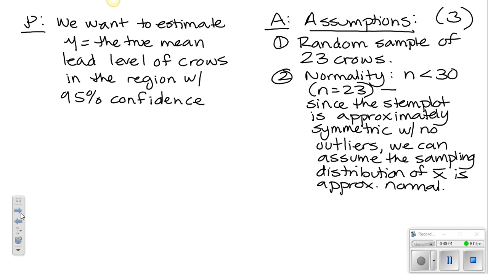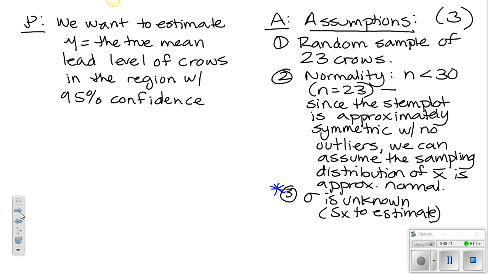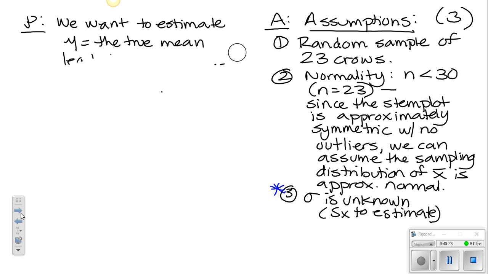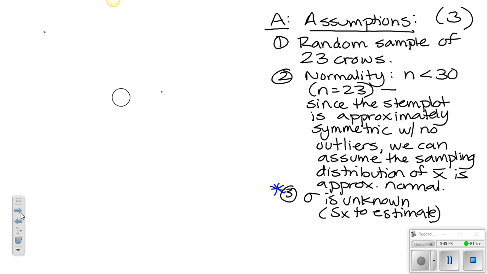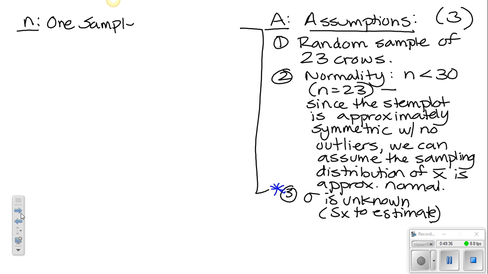Part 3, we need to talk about sigma being unknown. So we're going to use s_x to estimate. Remember that we know the sample standard deviation is going to be 1.12. That is not sigma. This leads us into naming the test. So we're going to name our test as a one sample t interval.